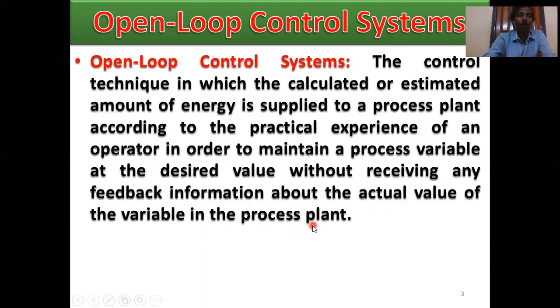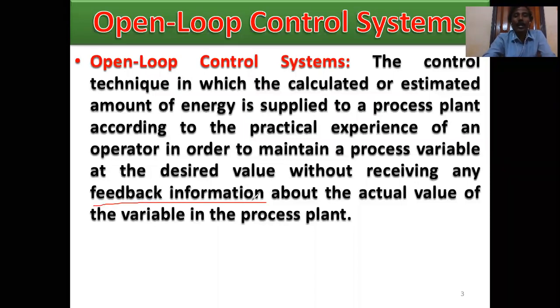This is called an open loop control system: no feedback information, and it is controlled by an experienced operator.